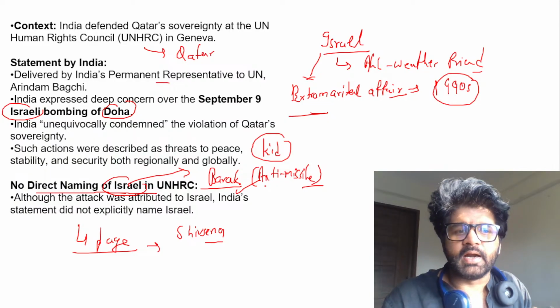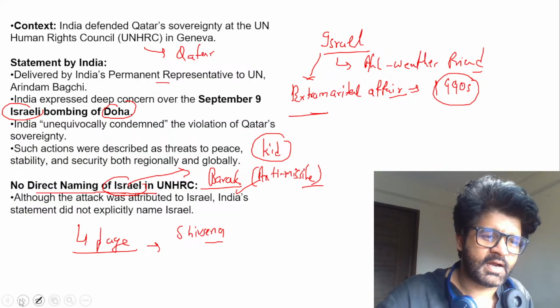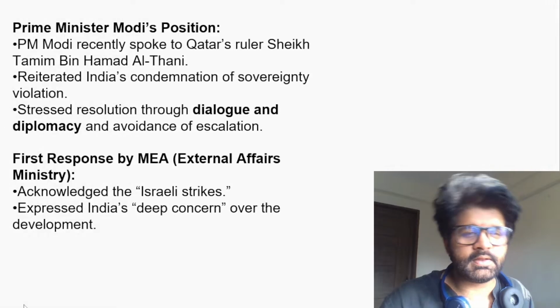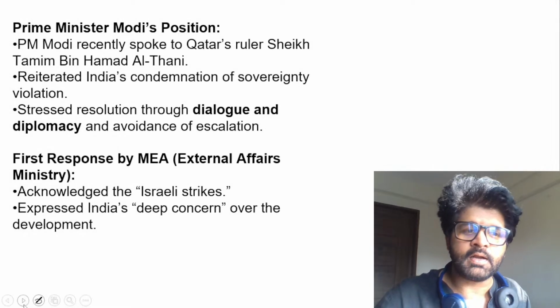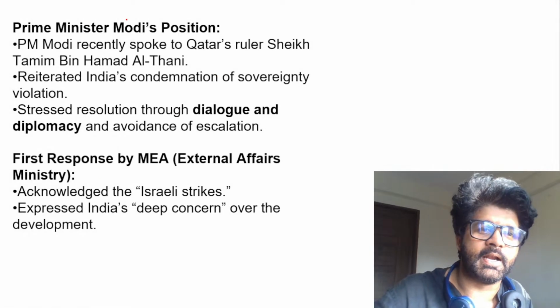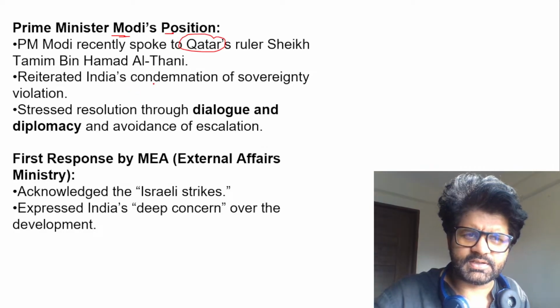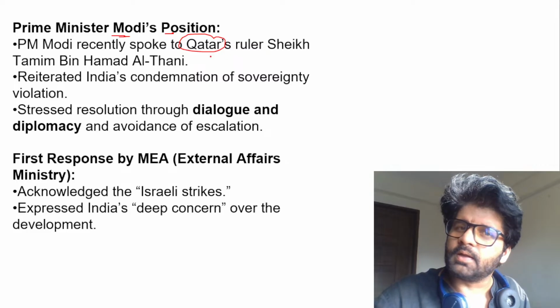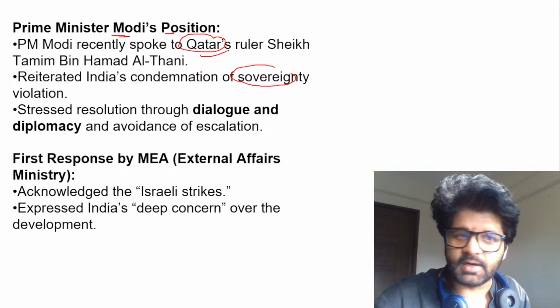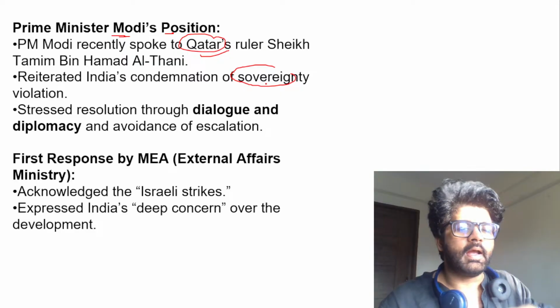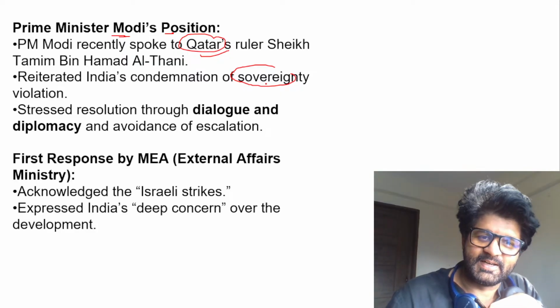So you can understand why we are not naming Israel. Israel is in our heart. That means if you tear my heart, there will be the name of Modi sir and Israel. So Prime Minister Modi's position, he is talking again, you can see all these things. He is saying that no, this is not done, Qatar, and we are condemning this sovereignty violation, but we will not name Israel explicitly.